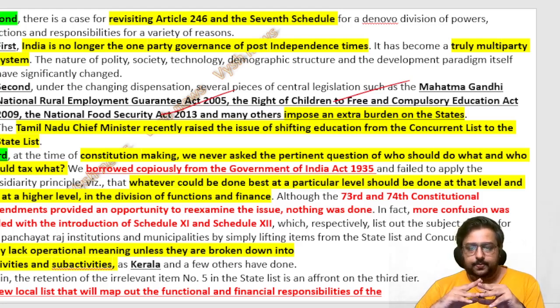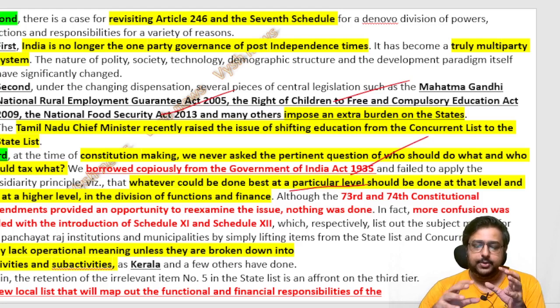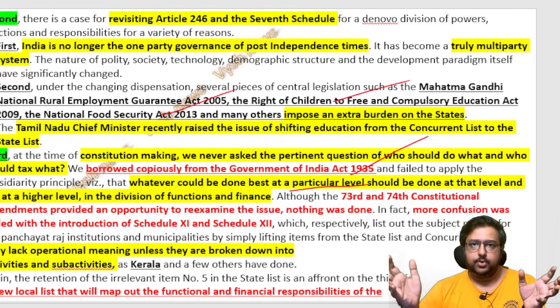Third issue, at the time of constitution making, we never asked the question of who should do what with the tax. Okay, who will do the taxation? So we just copied everything from the Government of India Act 1935. We copied most of the things into our constitution. So what the author is telling is, whatever could be done best at a particular level should be done at that level itself and not at a higher level. Meaning at the local level itself, when you are able to collect taxes properly and use it for your own purposes, why does the center have to collect the taxes and then distribute it to you?